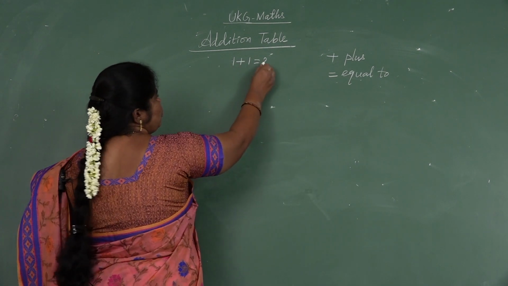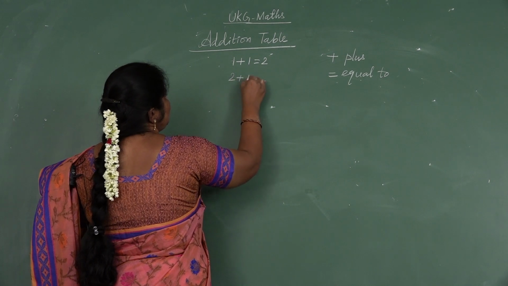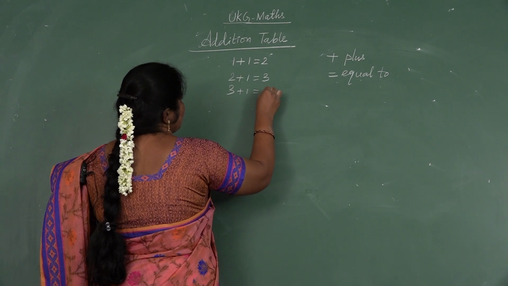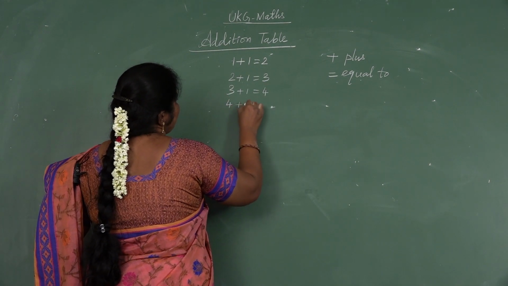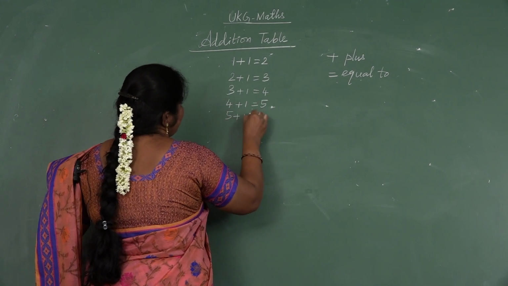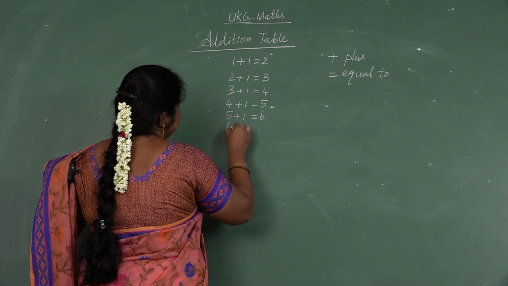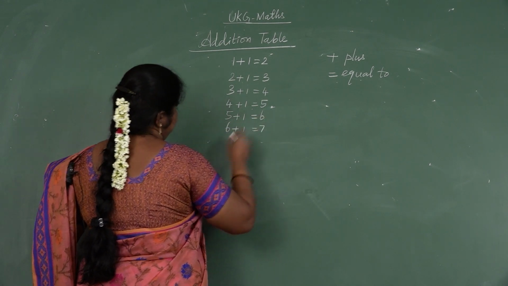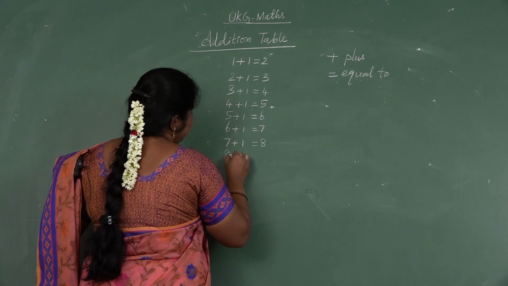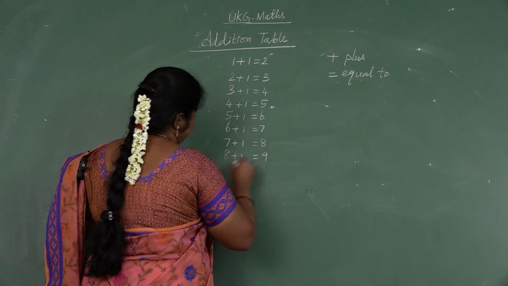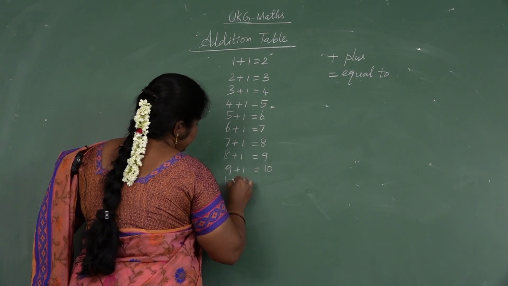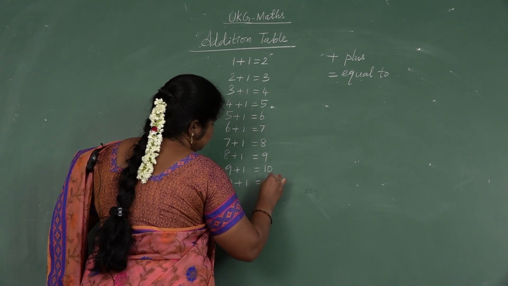See, 1 and 1 more are 2. 2 and 1 more are 3. 3 and 1 more are 4. 4 and 1 more are 5. 5 and 1 more are 6. 6 and 1 more are 7. 7 and 1 more are 8. 8 and 1 more are 9. 9 and 1 more are 10. 10 and 1 more are 11.